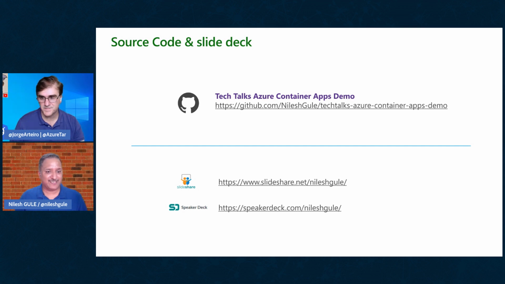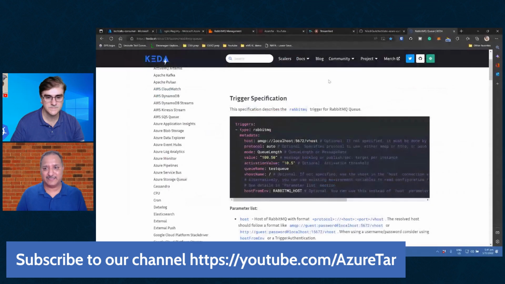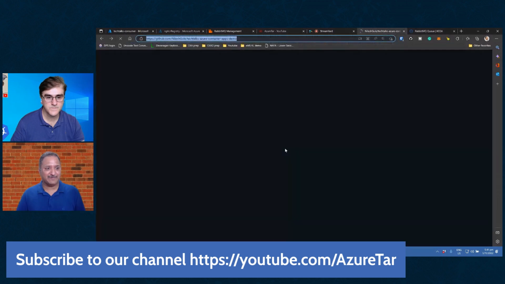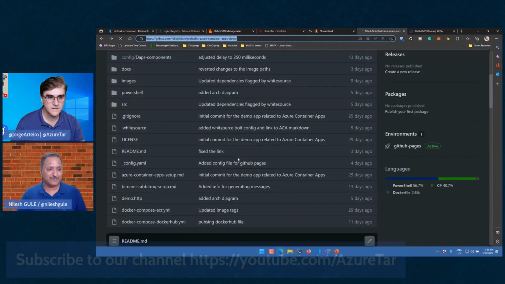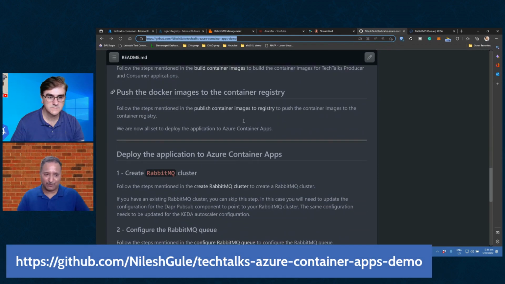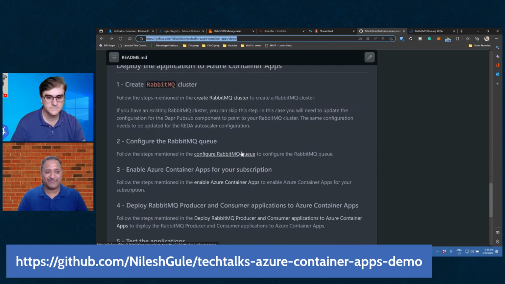So the source code and the slides are already published on Speaker Deck and SlideShare, and the source code is on GitHub. So people can rebuild this whole demo. I have a series of docs as well within this repo, which shows how you can build this. If you want to create this same setup or a similar setup, you can go to this repository, and in the docs, I have shown step by step how to build the application, how to build Docker images, how to push them to the container registry, how to create the RabbitMQ cluster, how to configure that cluster,